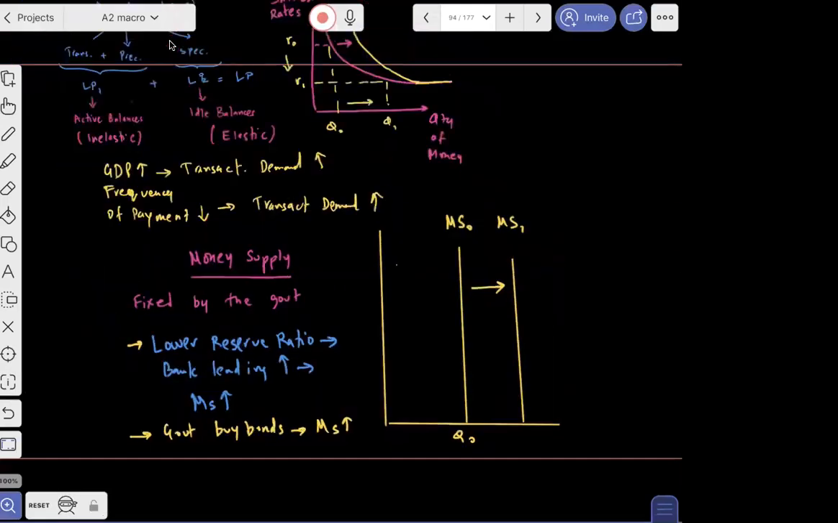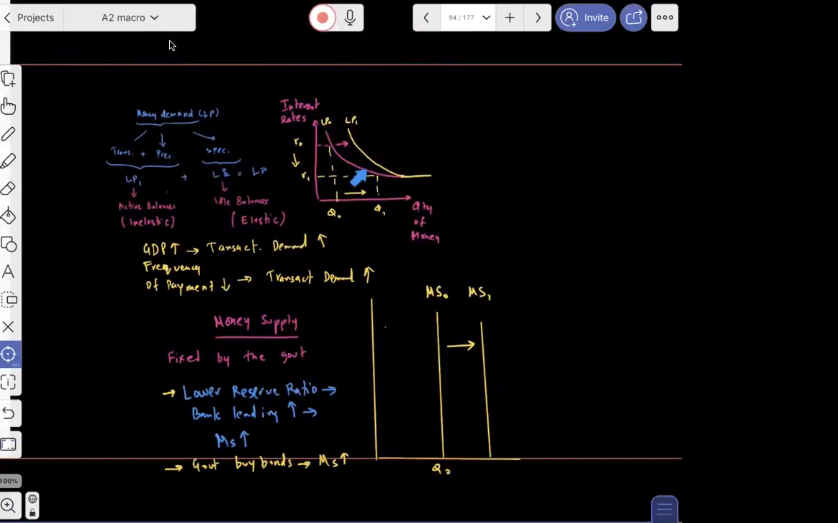Money demand is downward sloping, something like this, and it has a particular kind of shift, which I'm going to talk about in a later discussion.